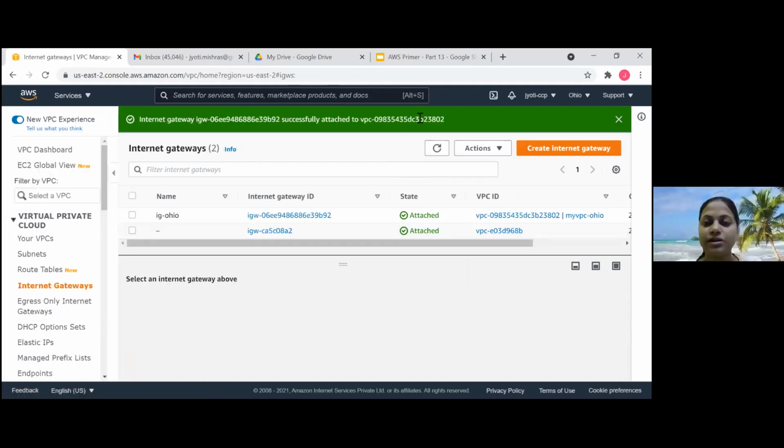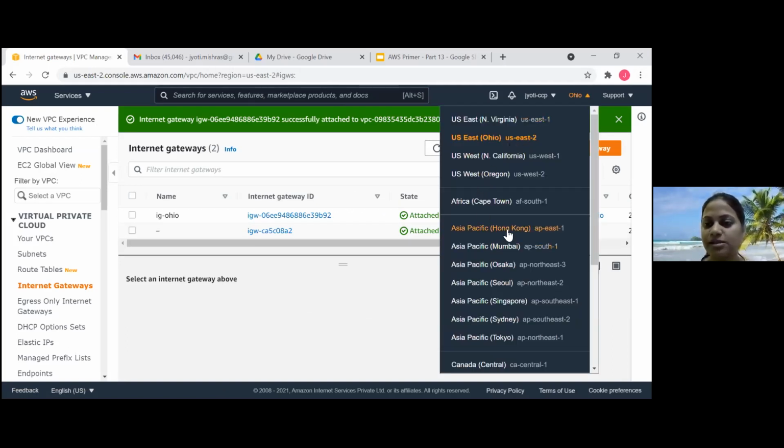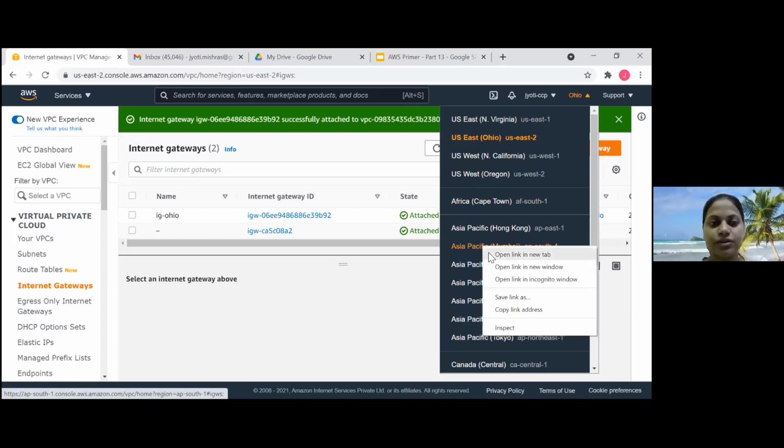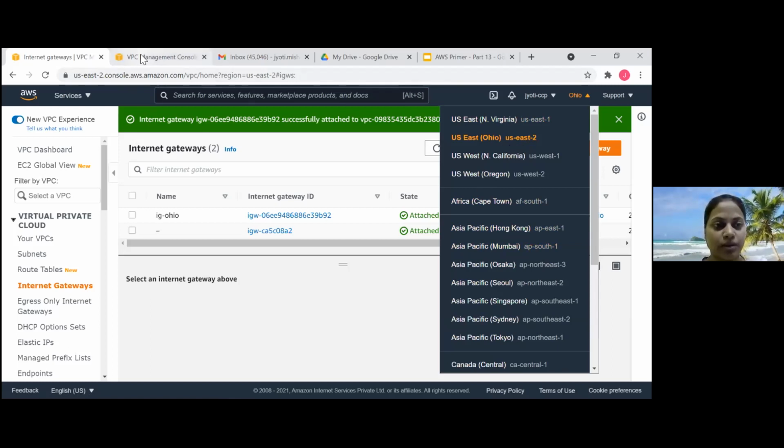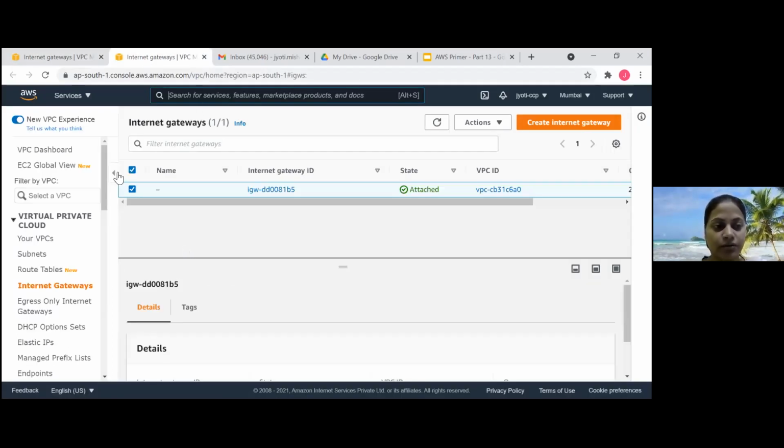Okay. Now similarly, let's go to another region. So we'll pick Mumbai. Again, there's no restriction on the region. You can pick any. For this example, I'm picking Ohio and Mumbai. So we'll follow the same steps. We'll go ahead and first create a VPC.